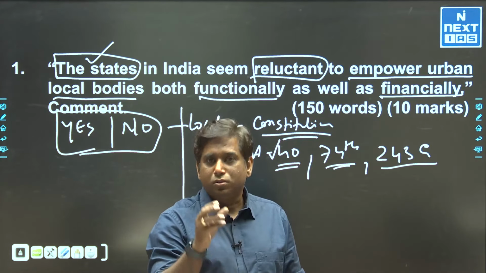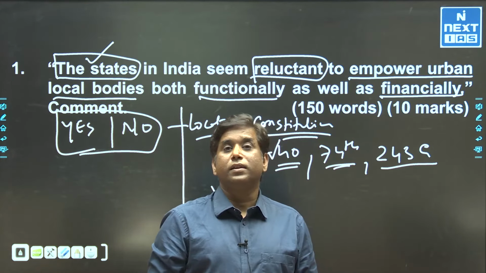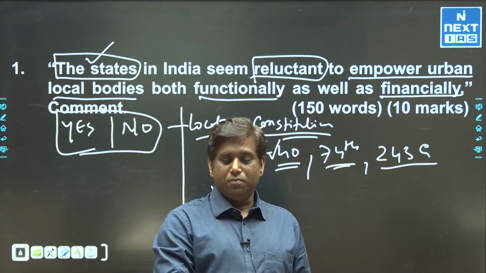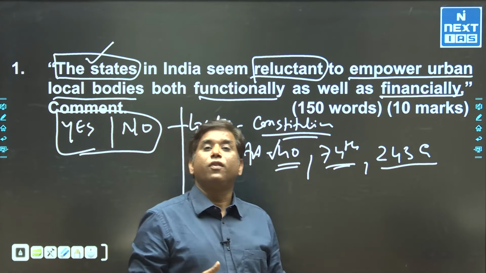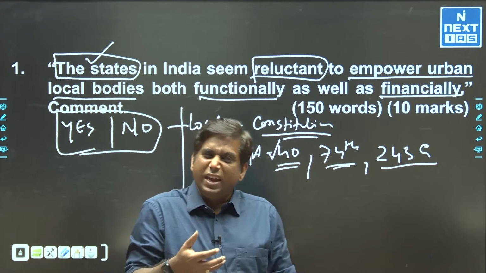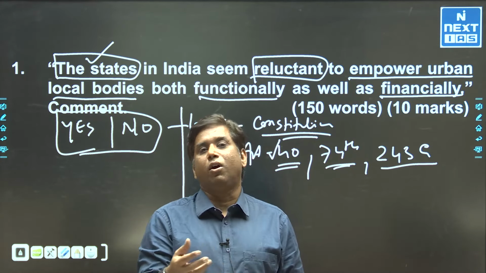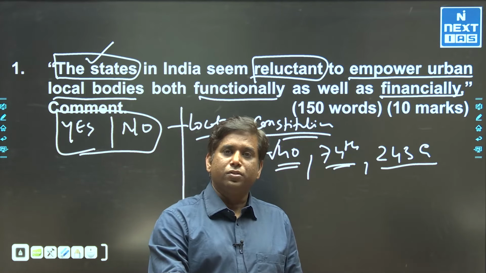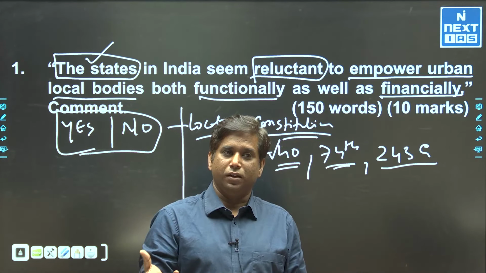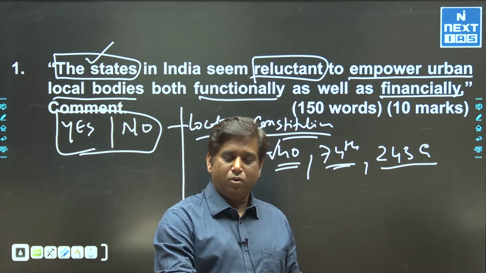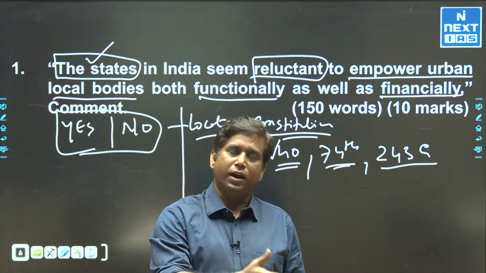Then state governments also talk about functional complexity. Sometimes state governments argue that there is a lack of capability in these urban bodies to manage complex functions, and that they have inadequate administrative and technical capacity to carry out such functions, and in this situation the state needs to be their director or controller basically. So it never allows these urban bodies to function properly. Administrative constraints I have already discussed.